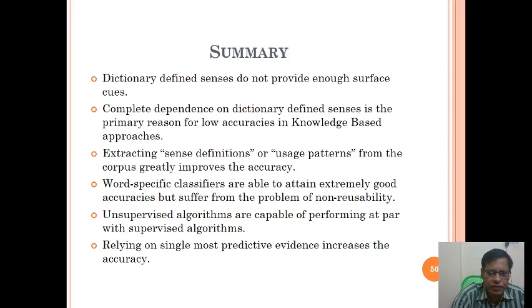Word specific classifiers are able to attain extremely good accuracies but suffer from the problem of non reusability. So, unsupervised algorithms are capable of performing at par with supervised algorithms. Relying on single most predictive evidence increases the accuracy. So this is what is explained about word sense ambiguity, discussed today.